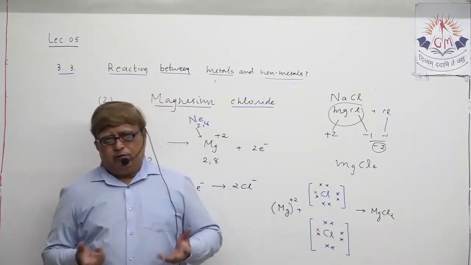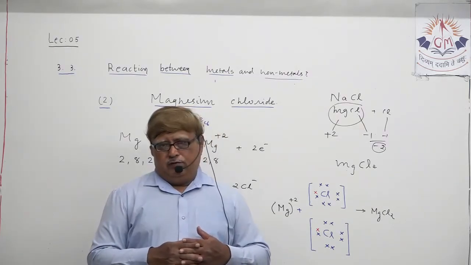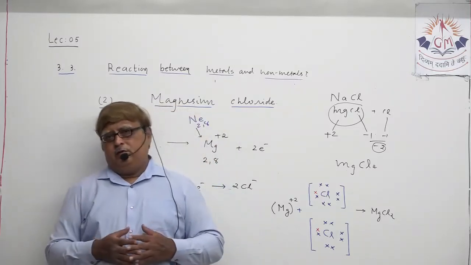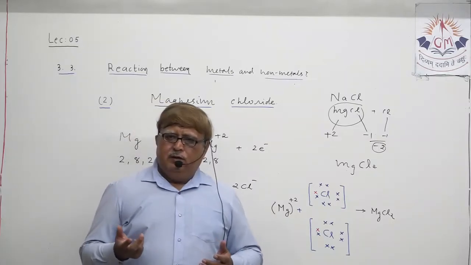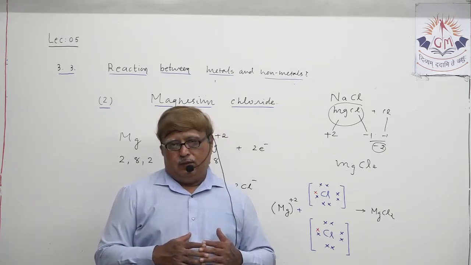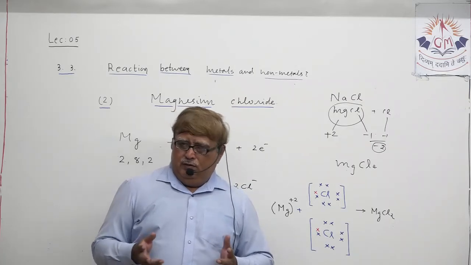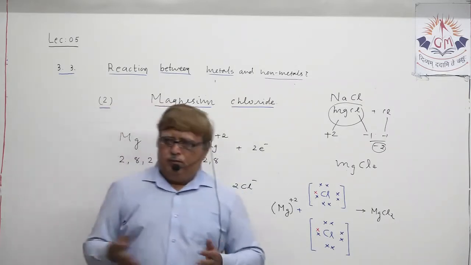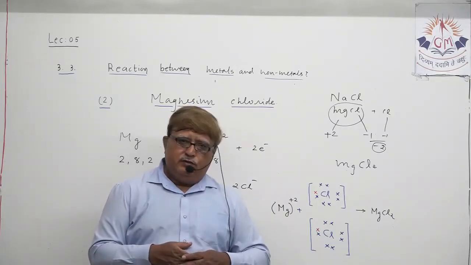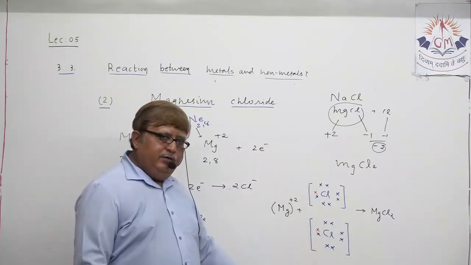So we have discussed 2 ionic compounds: sodium chloride and magnesium chloride. This way I can give you any ionic compound in our test, even one out of scope for you. Suppose you are reading the textbook and preparing NaCl, MgCl2, and I ask AlCl3 in the exam. So you have to prepare this way: aluminium 3+ and 3 chloride ions you have to show.